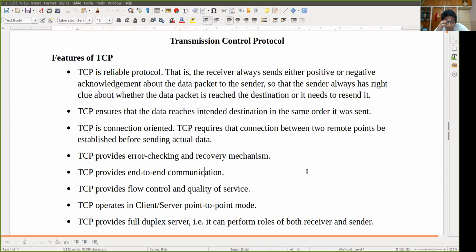Next is TCP is connection oriented. As I told you, TCP is connection oriented. So what is the meaning of that? The meaning is that TCP requires that a connection between two remote points be established before sending the actual data. You can find that in the circuit switching mechanism as well, which is connection oriented, where the connection is established between the source and the destination, then data transmission begins.